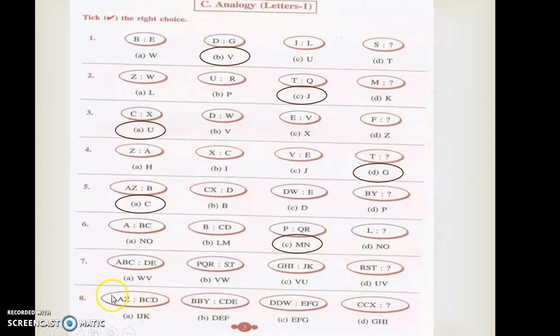A A, Z B C D. Like A A was given, B B was given. So here if it is a B, here the starting letter is C. Here it is a D, starting letter is E. So here it was a C. So starting letter will be D. So where the starting letter D is there. So here it is, right? So D, E, F will come as the answer. So it is very easy and interesting one. If you start doing it, it will be easy for you.